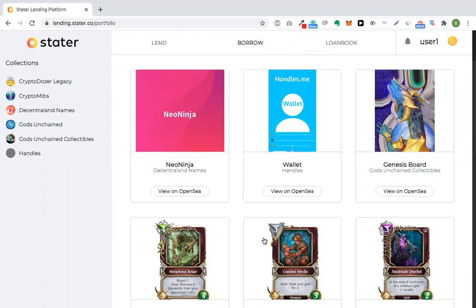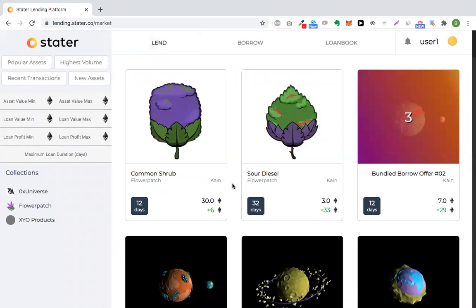The actual assets that I have selected as collateral will be locked in a smart contract, and the actual borrow package will be visible on the lend section. So if I don't receive a loan, I can get my collateral back at any time. But if someone gives me a loan, I can only get the locked assets back if I fully repay the actual loan amount.